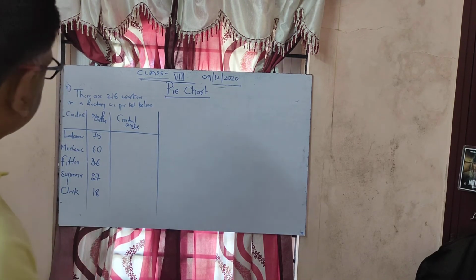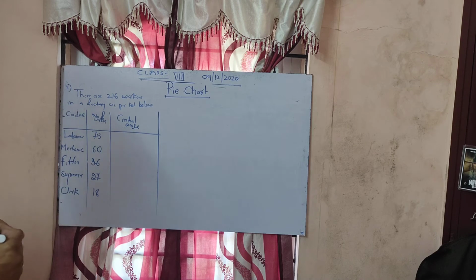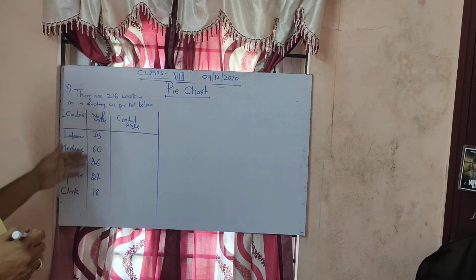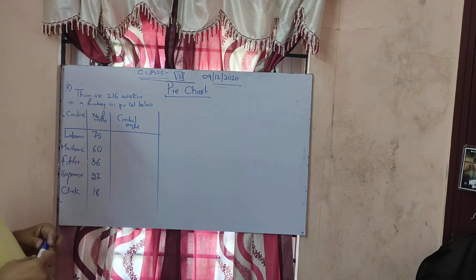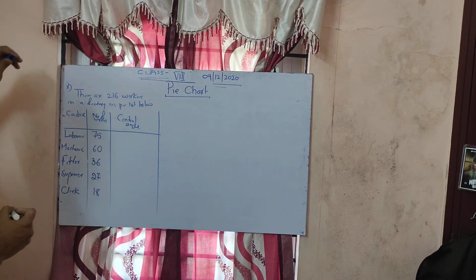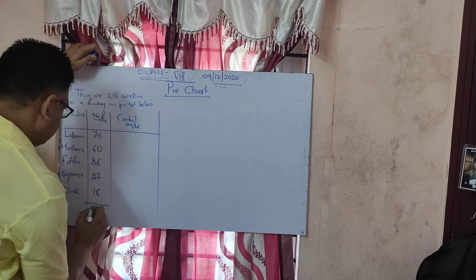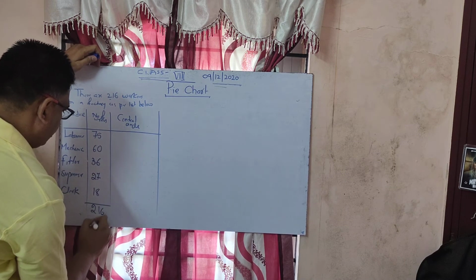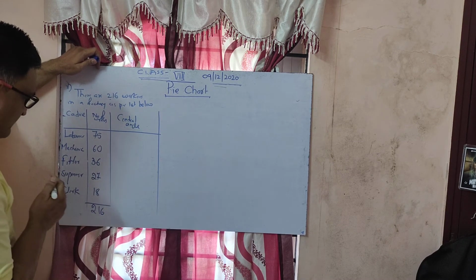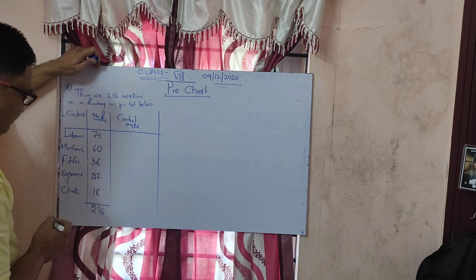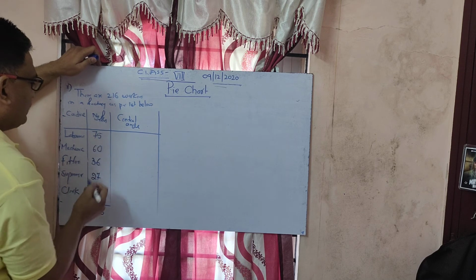Now, this is the data they have given. Now, you have to convert these in the form of angles. Now, total. What is the total here? Total is 216. It is given. Now, the first one, how to convert we know.